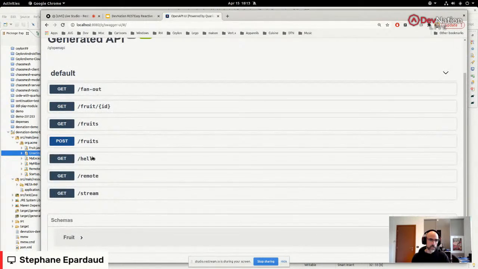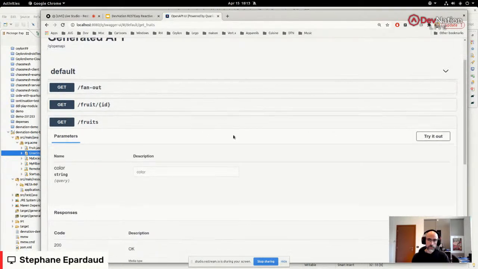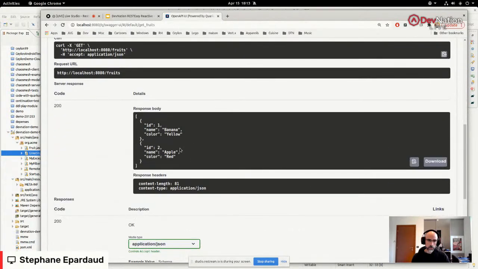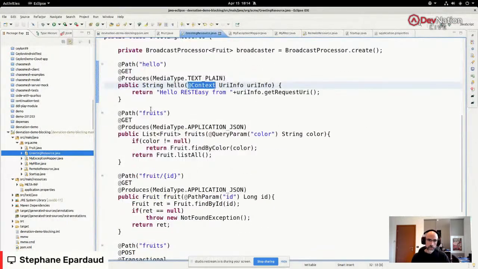What else do we have? We have an endpoint that gives me a list of fruits. Straight out. Oh, okay. I have two fruits here. Let's see how this works. I have here my endpoint for fruits. It's a JSON endpoint. It returns a list of fruits. I have an optional parameter where I can query by color. I can filter fruits by color. But by default, I'm going to be listing all the fruits.